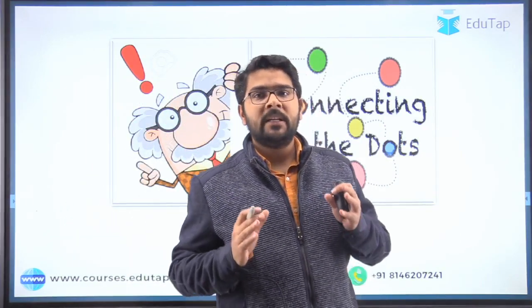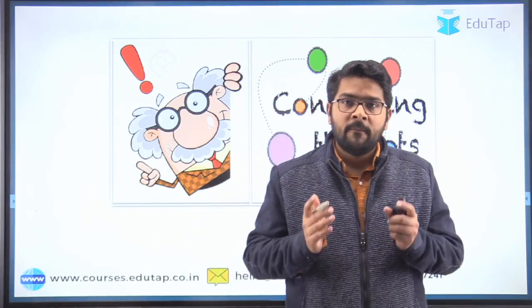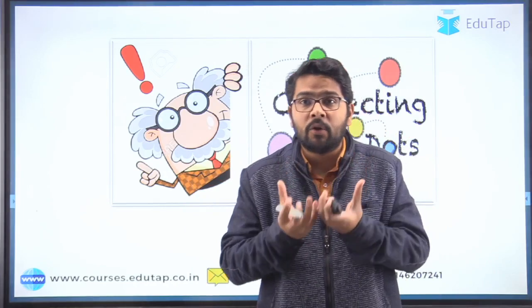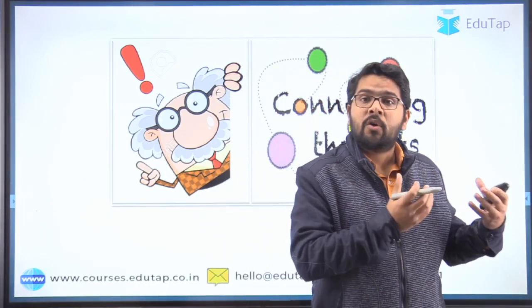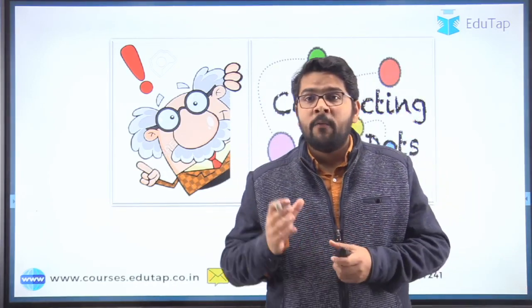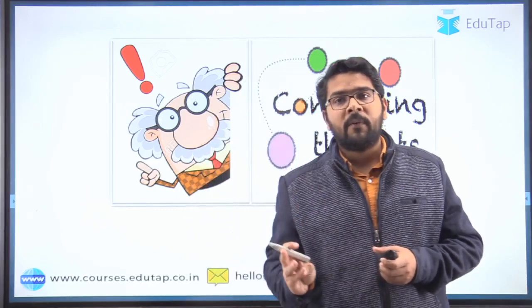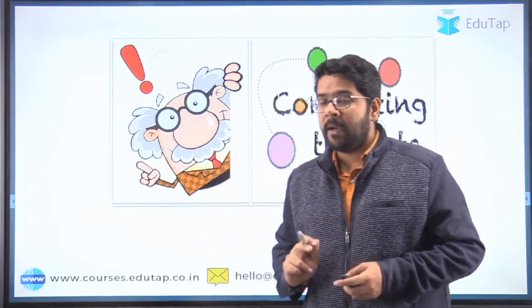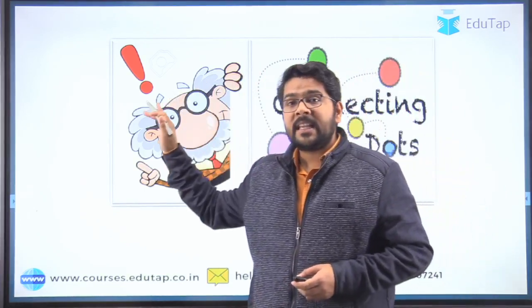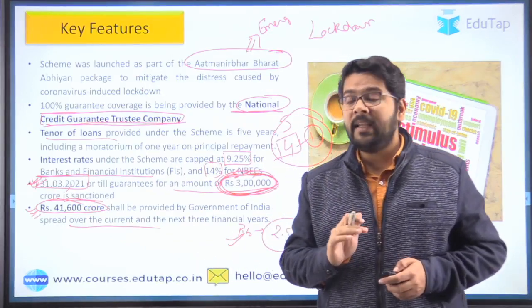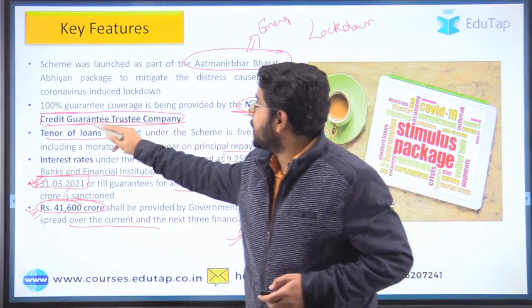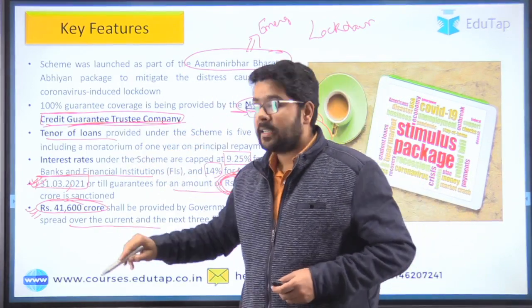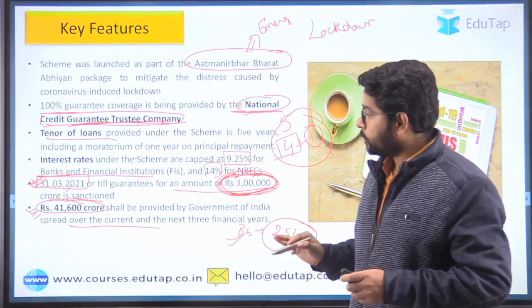Under this scheme, government is providing you the additional loan support. First is, you are already having a loan. On 20% of that loan you can get a collateral free support by the government. From where you can get the loan? From any of the financial institutions or the NBFCs. 20% is the limit. Now under this scheme, who will provide you the guarantee? That is National Credit Guarantee Trust. There is a tenure of loan as well as interest cap on the interest rates.